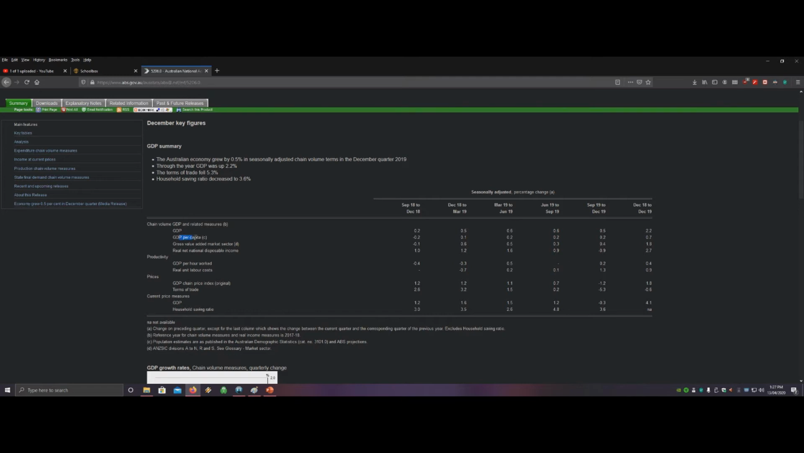We've also got GDP per capita. Once you've taken into account the population size, we can see that GDP per capita has grown at 0.7%, which is abysmal. Well, at least it's positive. It means that our quality of life has improved from December 2018 to December 2019.